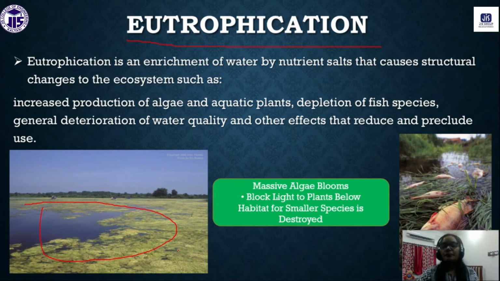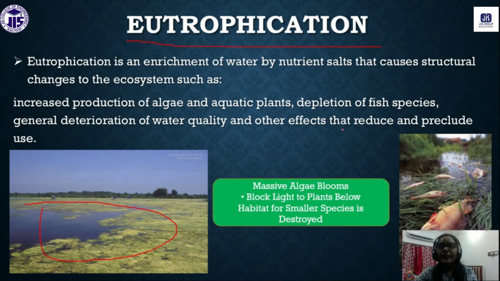And if the water body is totally covered with algae and phytoplankton, they will consume more dissolved oxygen, and thus the dissolved oxygen level in the water body decreases.